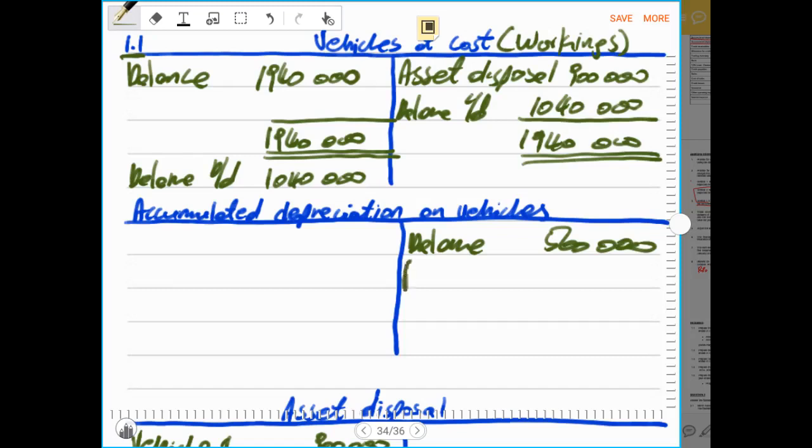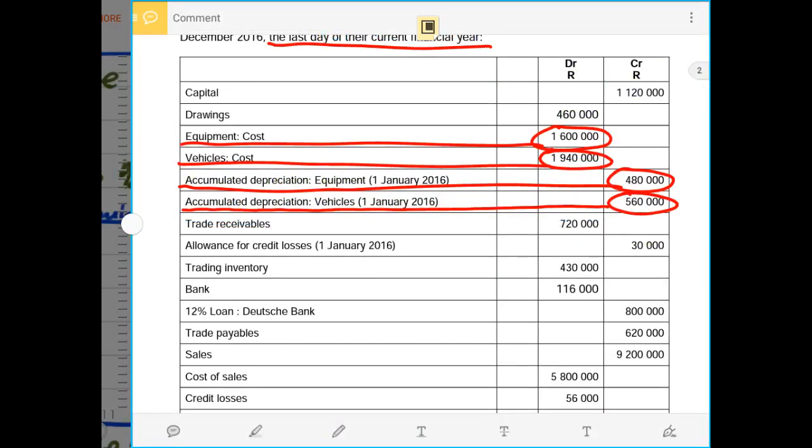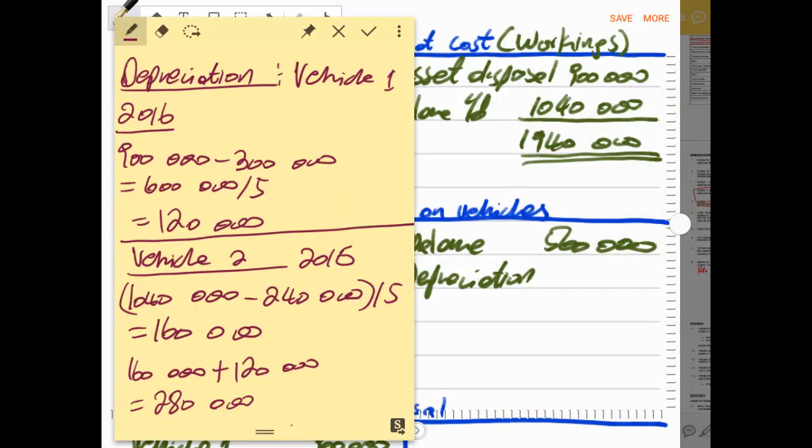Then after we record depreciation for the current year. For the current year we had 2 depreciations, and the sum of those 2 depreciations amounted to 560,000 rands, but it was 2 assets.